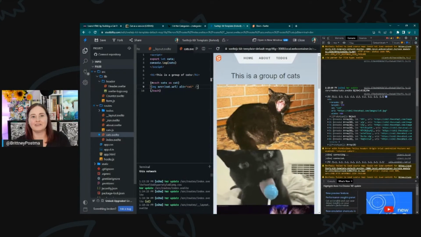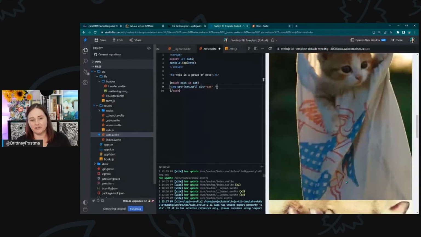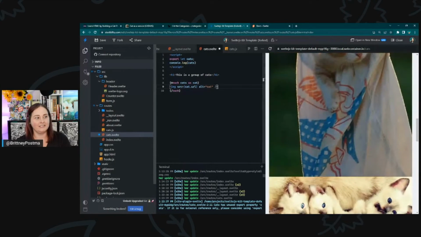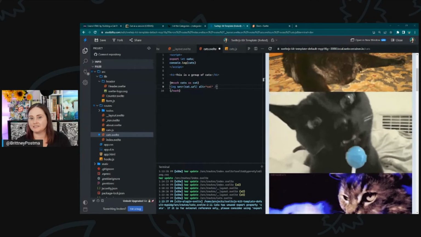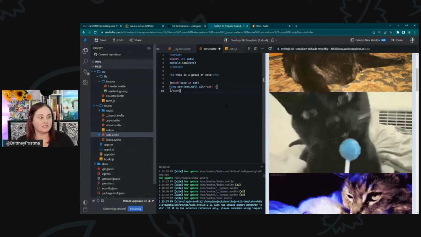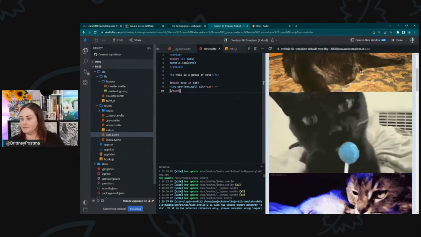So I'm going to close this to make this a little bigger here. And we have a bunch of 9 random cats on there in just 10 lines of code. That is one of the most powerful things about Svelte to me, that you can do all of this so easily and just incrementally learn these little bits and pieces.